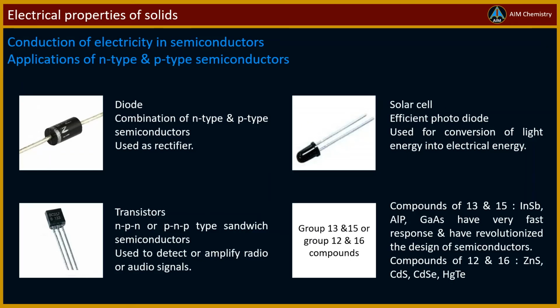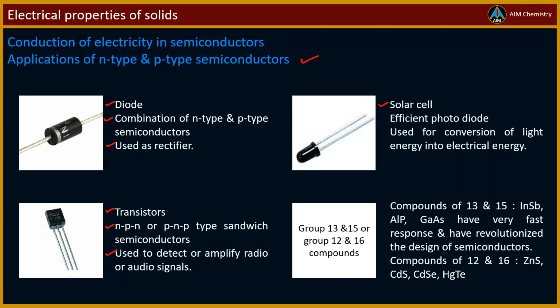Let's see the applications of N-type and P-type semiconductors. Various combinations of N-type and P-type semiconductors are used for making electronic components. A diode is a combination of N-type and P-type semiconductors and is used as a rectifier. Transistors are made by sandwiching a layer of one type of semiconductor between 2 layers of the other type of semiconductor and are used to detect or amplify radio or audio signals.